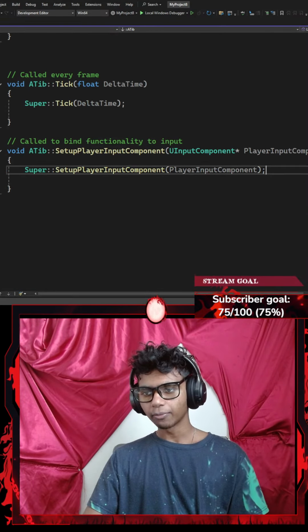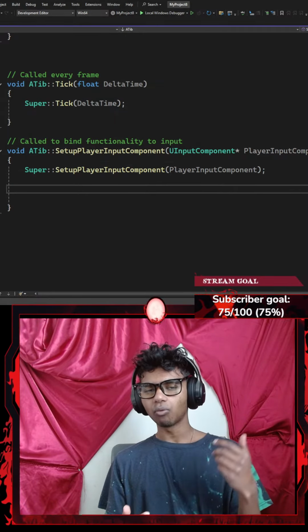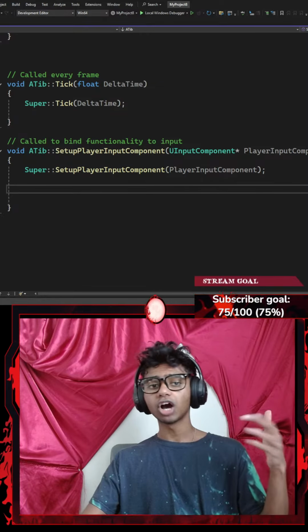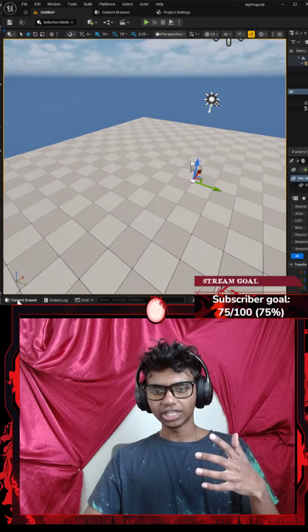Once I'm done with all that, I'm going to move on to my final step of binding my stuff. What I did till now, I want to bind that to my Unreal Engine. Although before I bind it, I have to make some changes in my Unreal Engine as well.